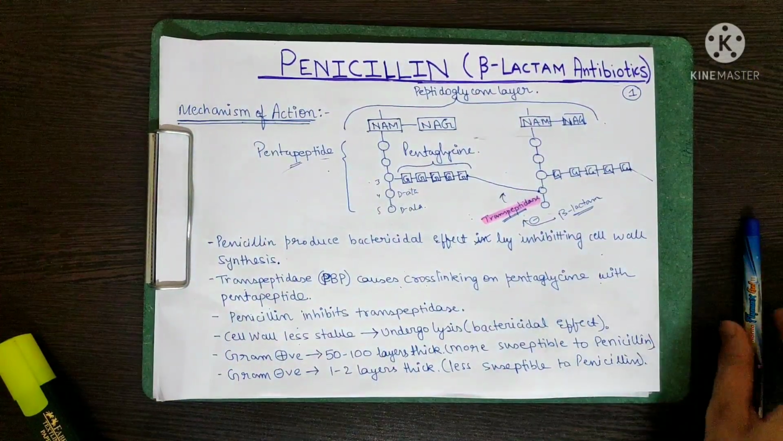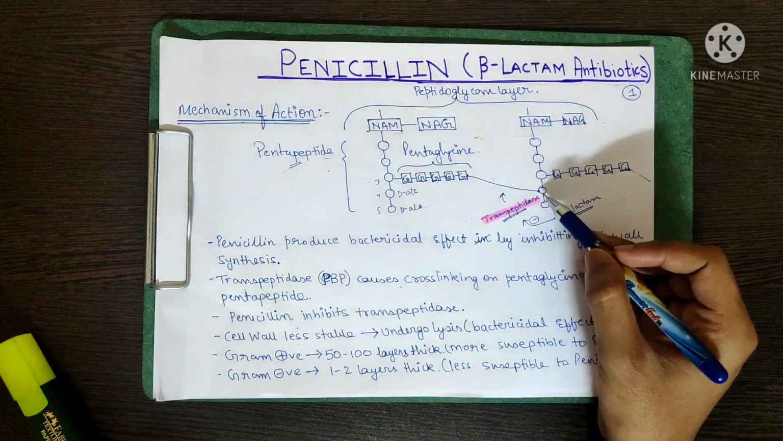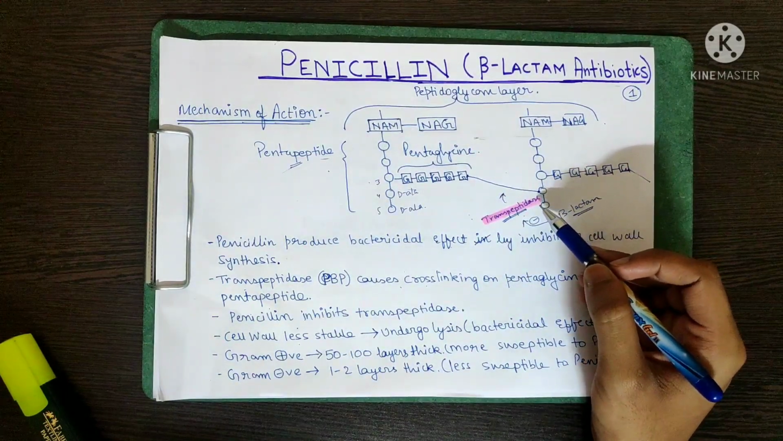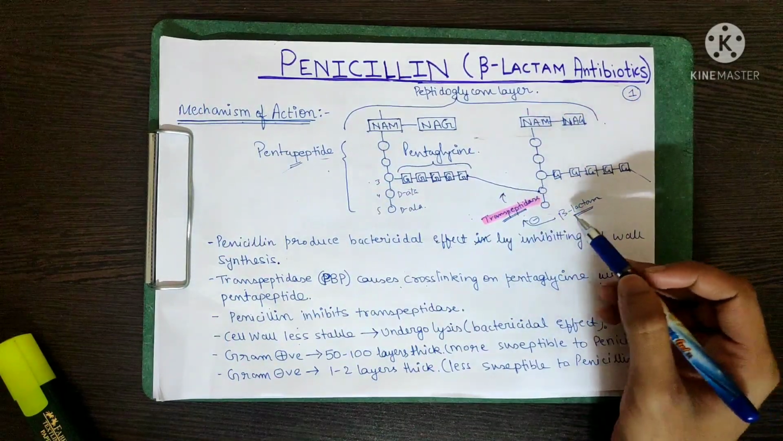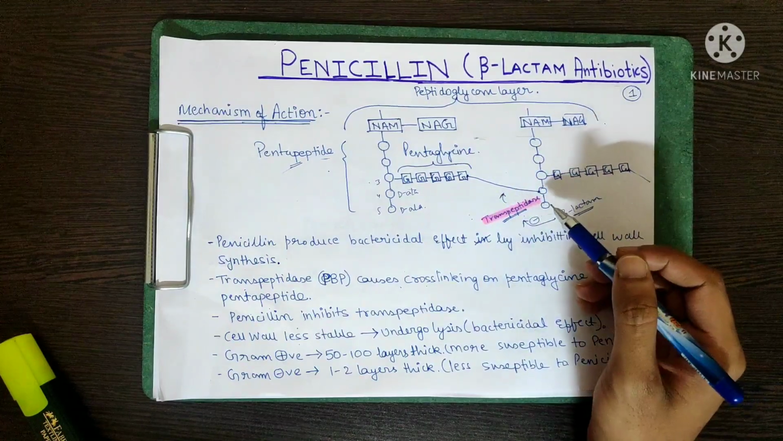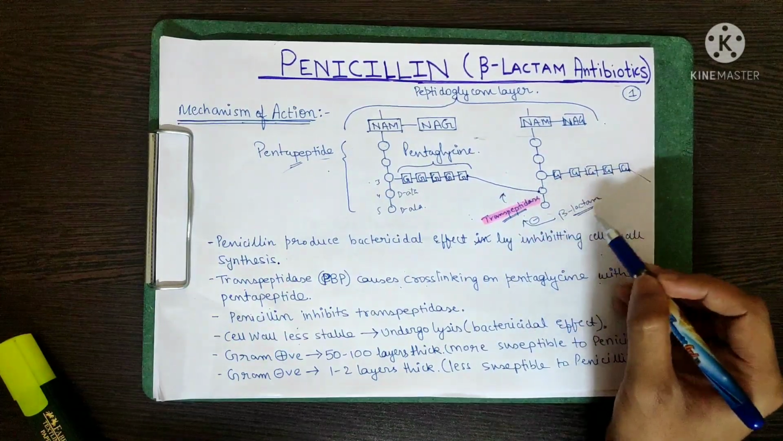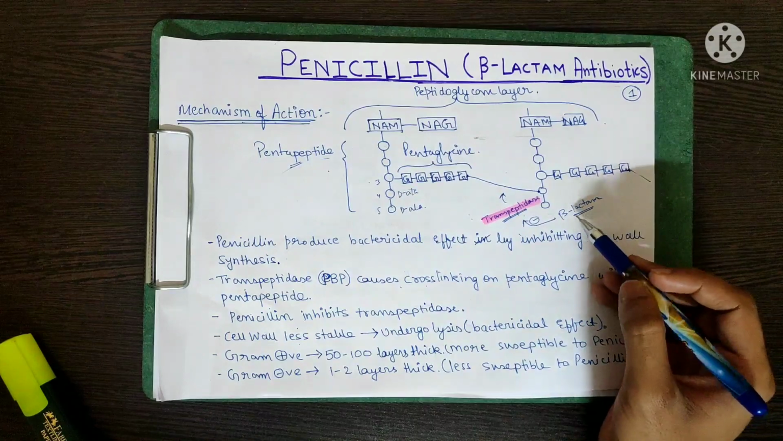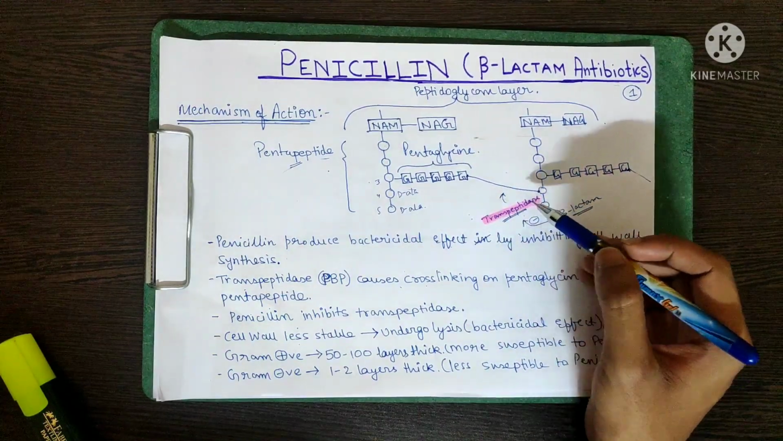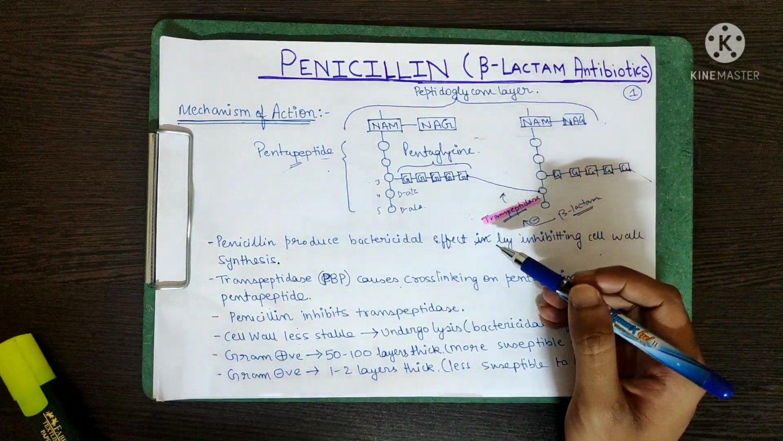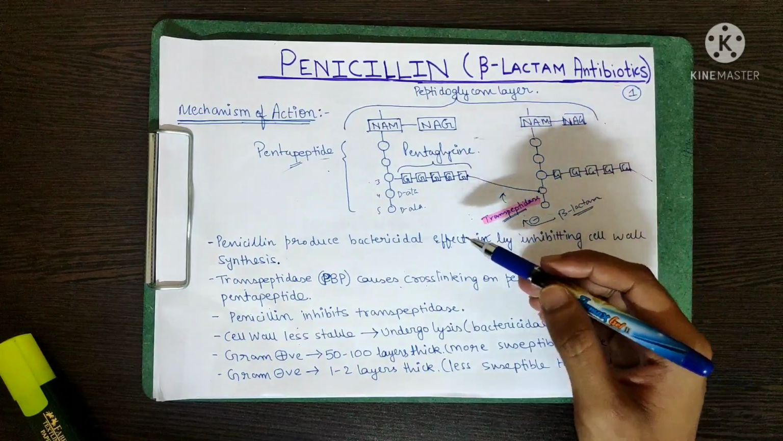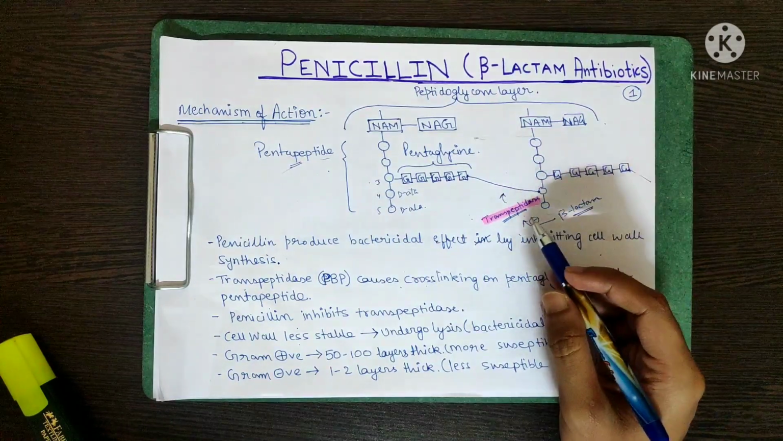The other name of the transpeptidase enzyme is penicillin binding protein. The reason is that these beta-lactams, or the penicillin, actually sit on these transpeptidase enzymes to inhibit them. So they are known as penicillin binding proteins or PBP.